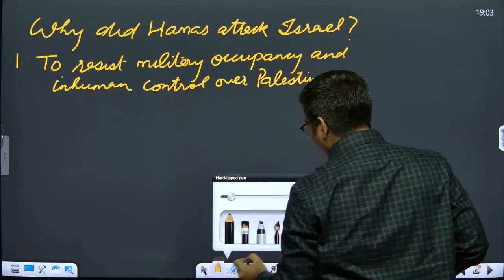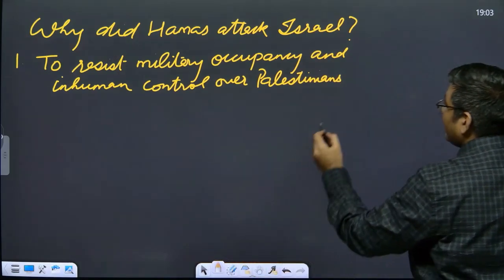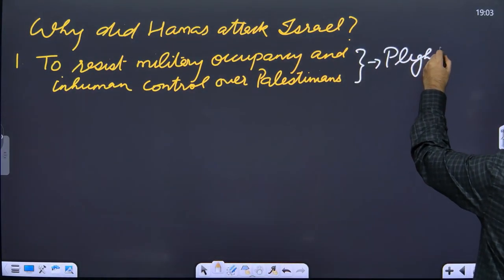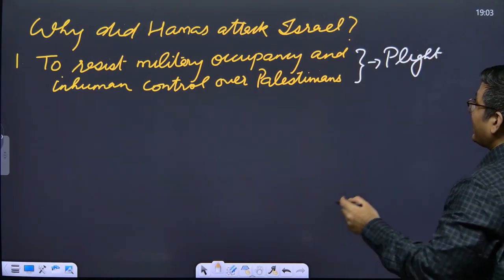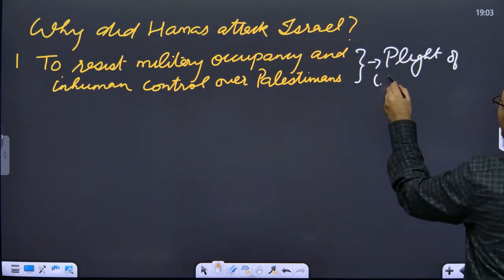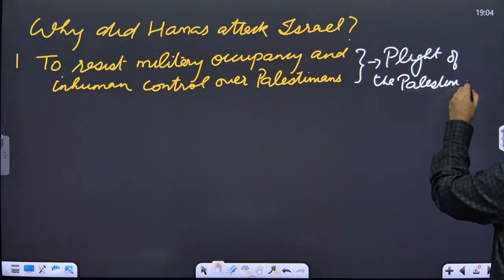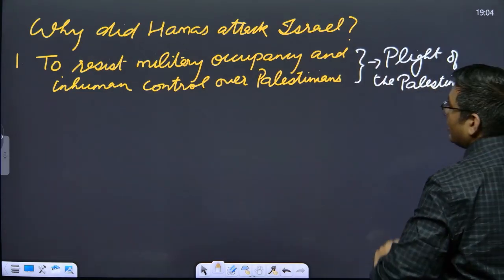This is something that they also officially call the plight of the Palestinians, that the world needed to know what exactly is the plight of the Palestinians. That's the first thing.